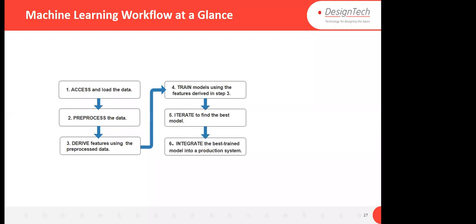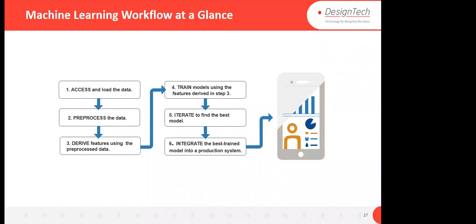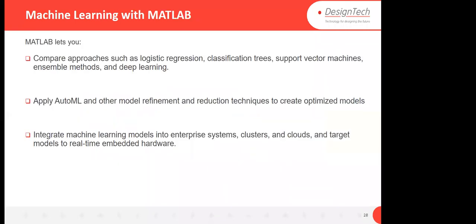Further, we integrate with the production system. After integration, if you want to share as an .exe file or deploy in hardware, depending on you, you can do that also. This is the workflow: accessing, pre-processing, extracting the features, training the model, optimizing the model, and integrating with the production system. That is the complete workflow.